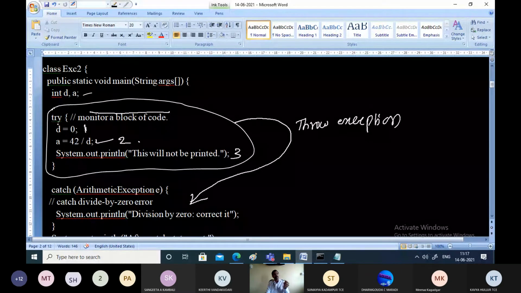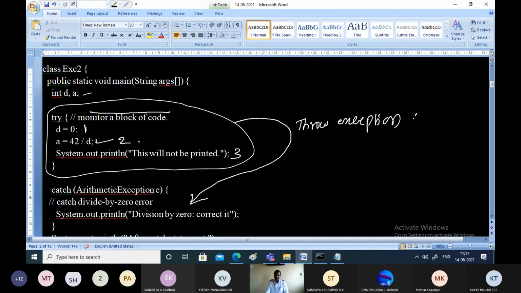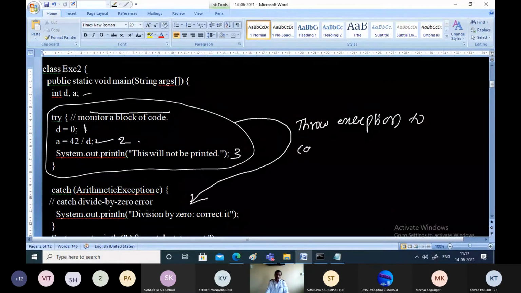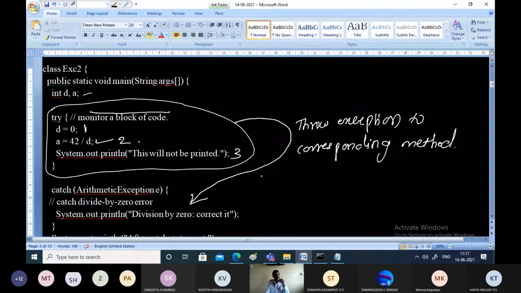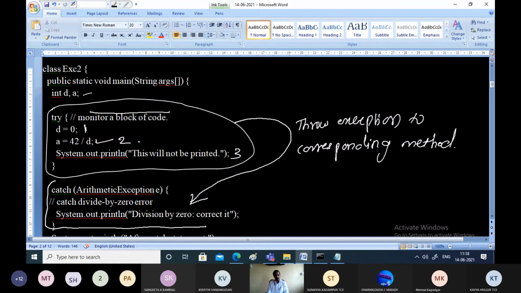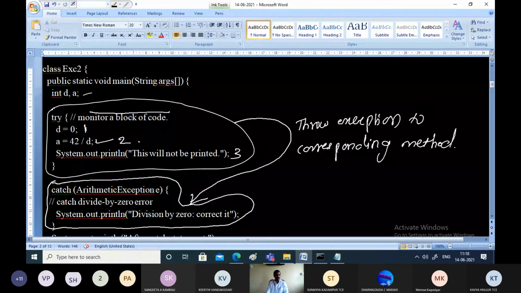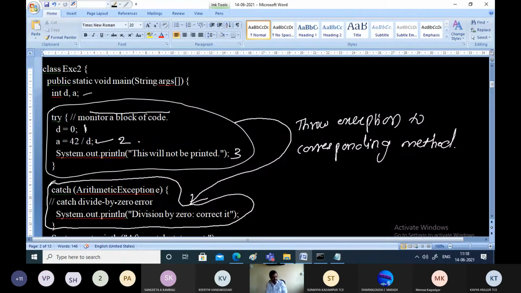For every try block, we'll be having one corresponding catch block. Throw exception to the corresponding method, or create an object of the exception and throw it to the catch block. See here, what type of exception we are handling. This catch block is meant for arithmetic exception. It is handling arithmetic exception.